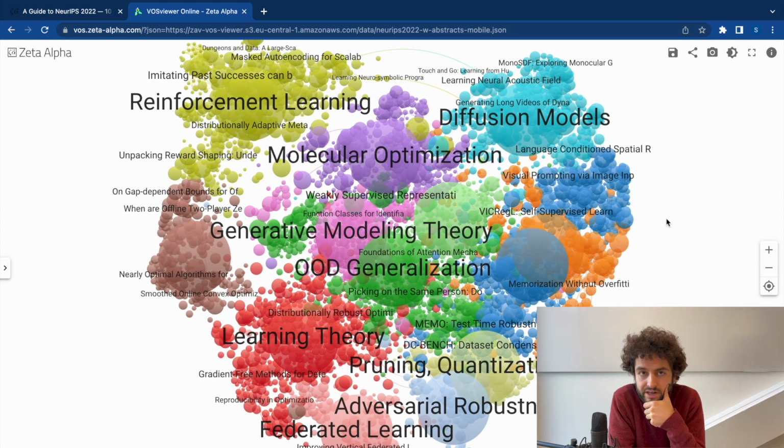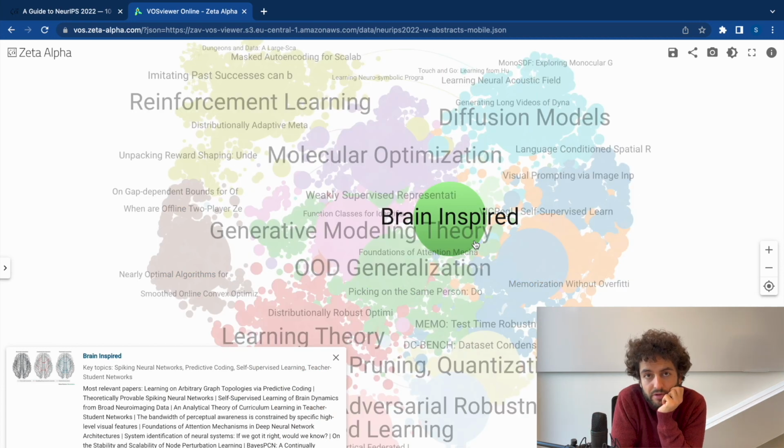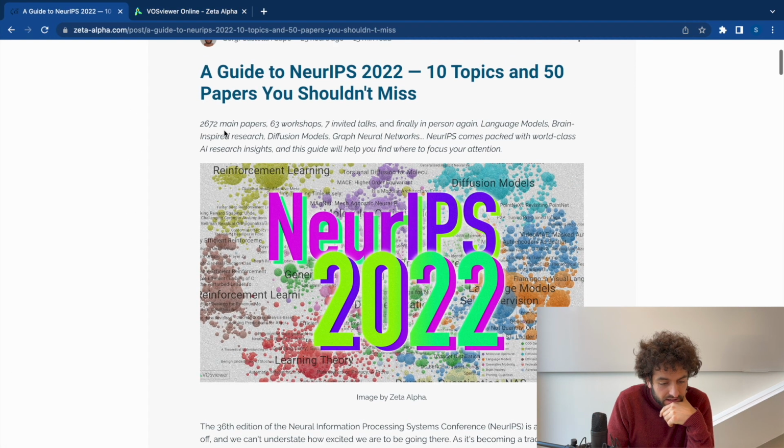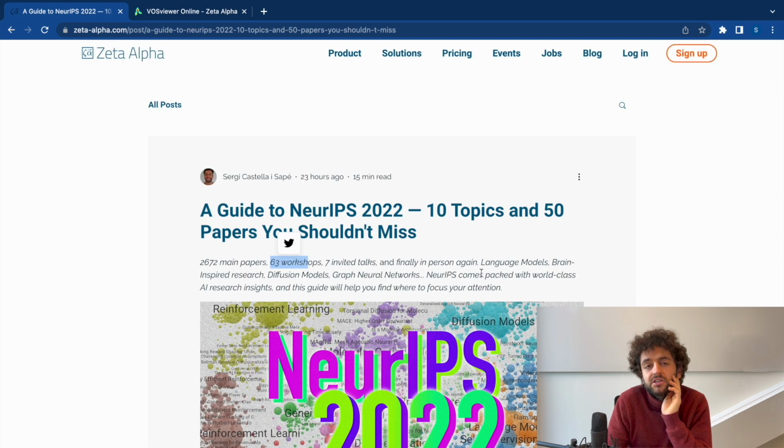As some of you might know, NeurIPS 2022 is around the corner. It's going to happen from the 28th of November to the 4th of December. Nothing less, nothing more than 2672 main papers in the main conference. That's 63 workshops and 7 invited talks. So it's quite a big thing, and you might not know where to start.